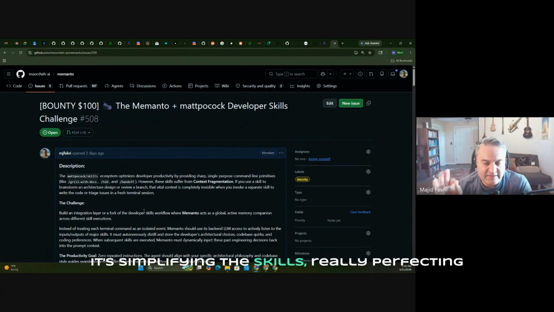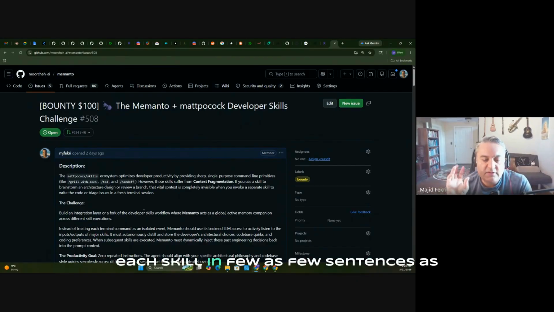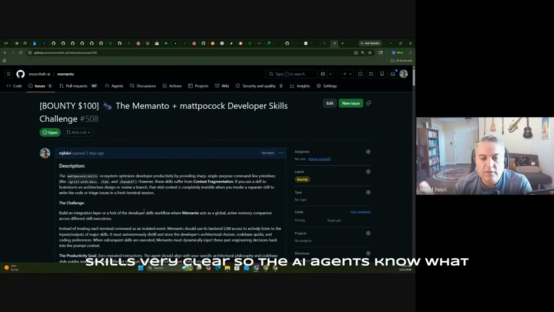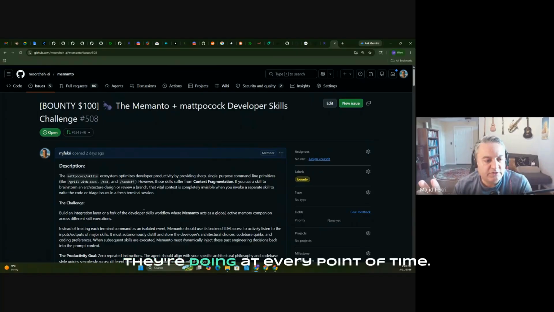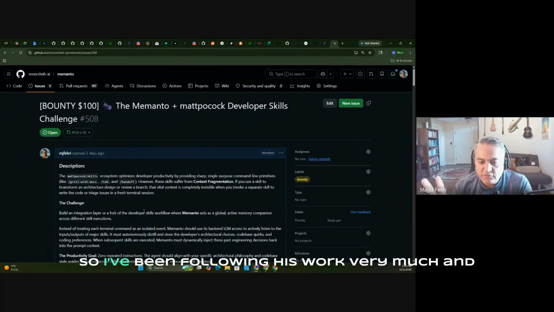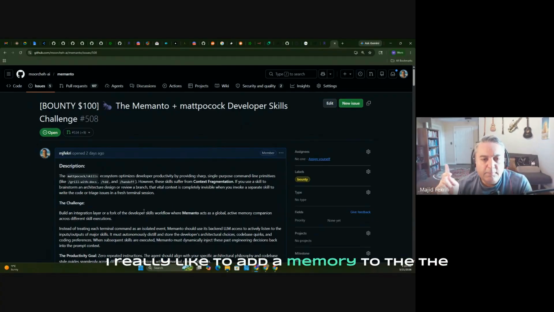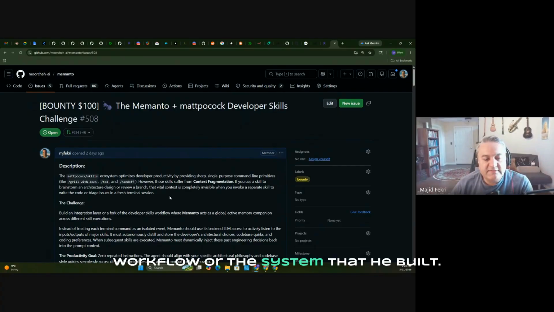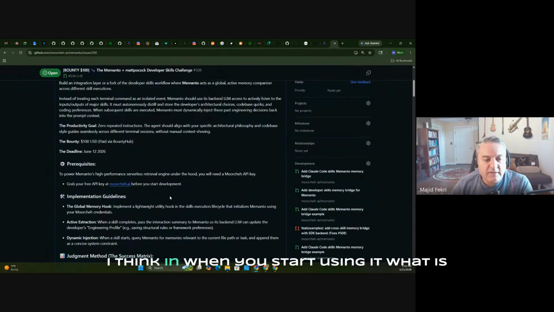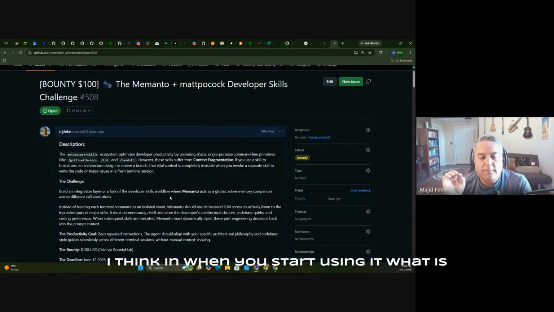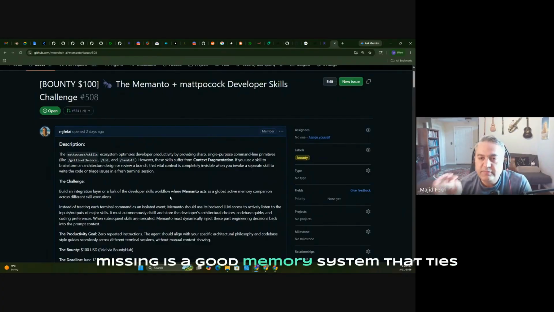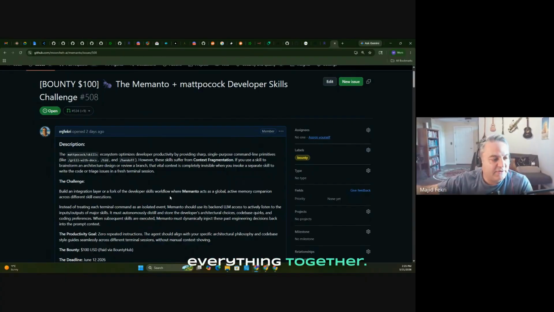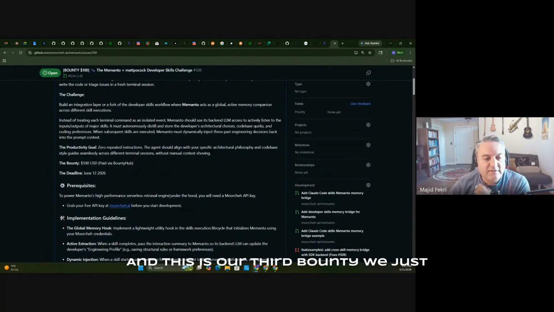It's simplifying the skills, really perfecting each skill in as few sentences as possible, making the language of coding skills very clear, so the AI agents know what they're doing at every point of time. I've been following his work very much, and I'd really like to add memory to the workflow system that he built. I think when you start using it, what is missing is a good memory system that ties everything together. And this is our third bounty.